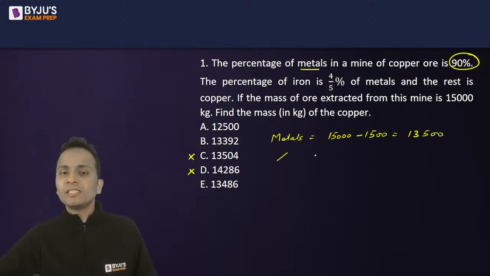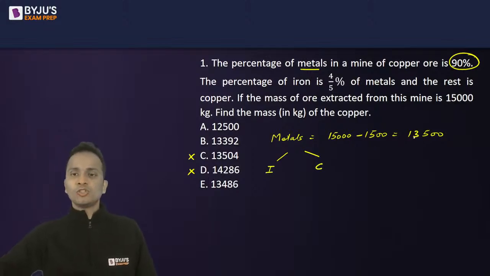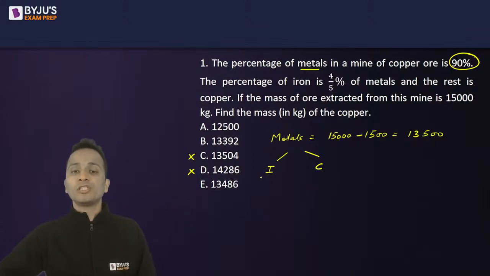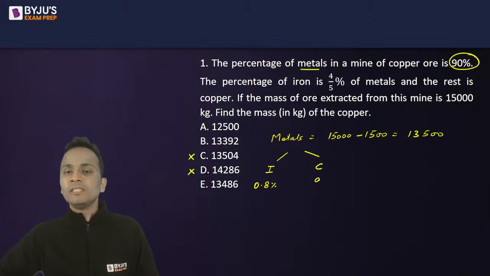Now, metals is divided in two parts, iron and copper. All right. So this 13,500 will now be divided in two parts. One is iron, which is 4 by 5 percentage. Now, 4 by 5 percentage, that means 0.8 percentage, right? And the rest will be copper, that means 99.2 percentage.